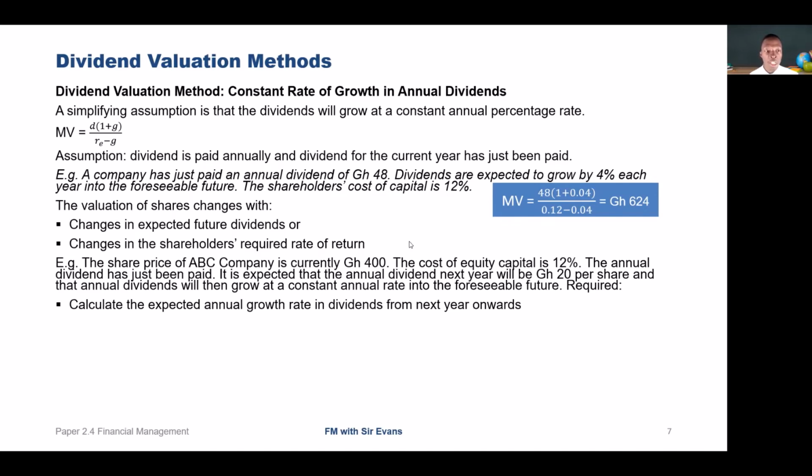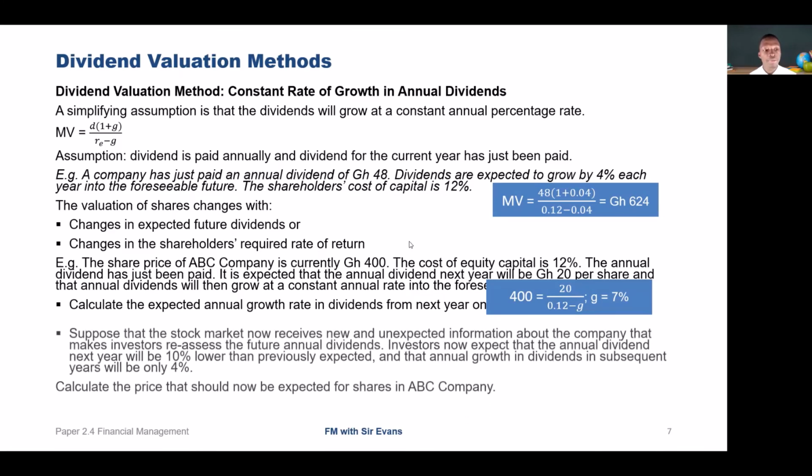So this is a matter of change of subject. We've been given the market value, which is 400. Dividend next year is 20 cedis. And then the cost of capital, we also know, which is the 12%, but we don't know the G. So how do we find the G? So 400 is equal to 20 over (0.12 minus G). Our G, when we change the subject, is 7%. So that's our growth rate.